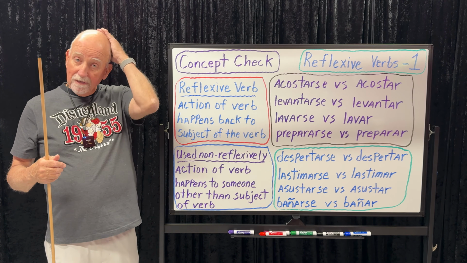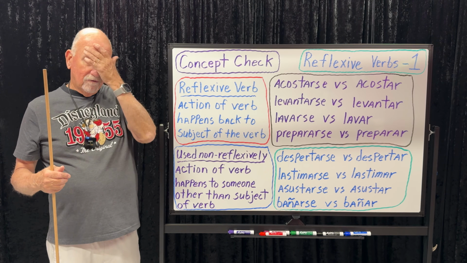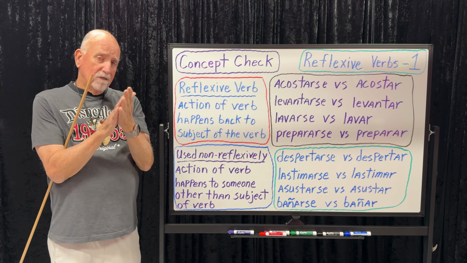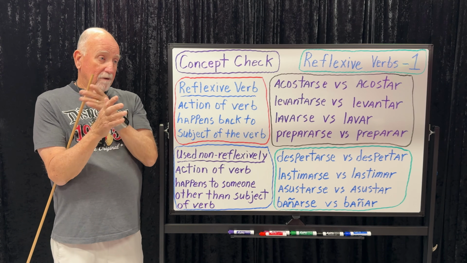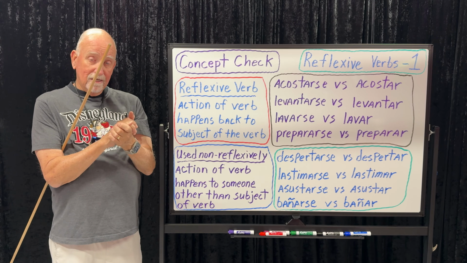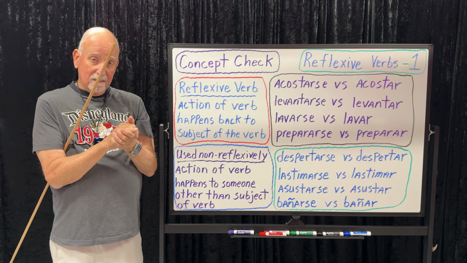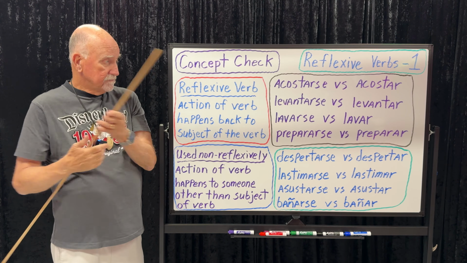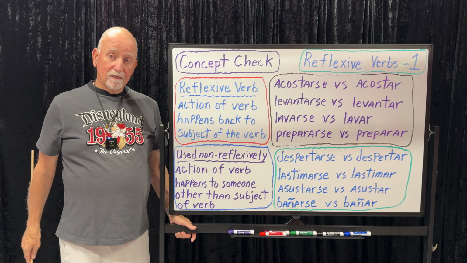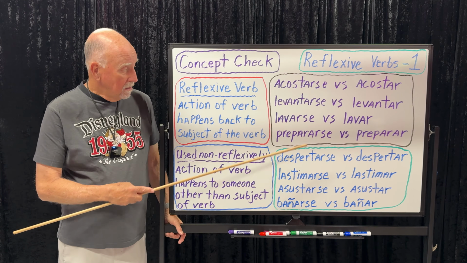Voy a lavarme el pelo, I'm gonna wash my hair. Voy a lavarme la cara, I'm gonna wash my face. Me lavo las manos, I wash my hands. Mom says to Johnny, Johnny, ¿te lavaste las manos? Did you wash your hands before dinner, right? ¿Te lavaste las manos? That's reflexive. Lavar is to wash something other than yourself, like to wash the dishes, wash a car.